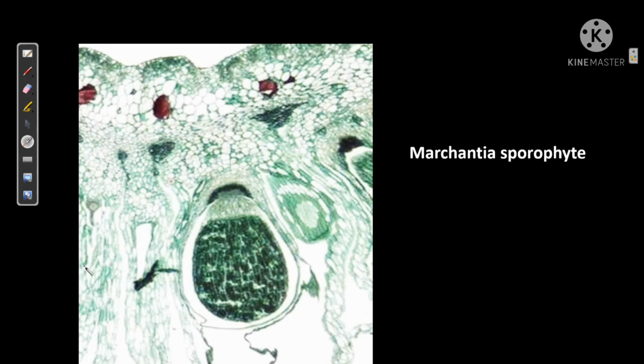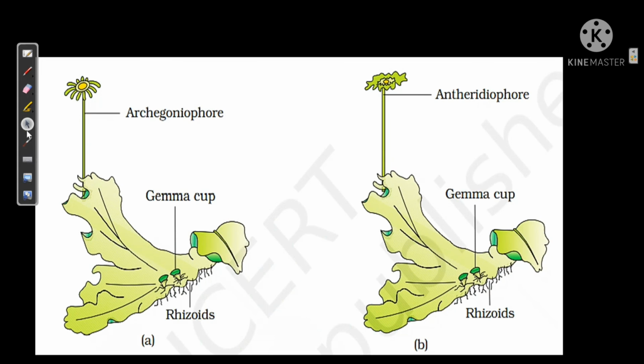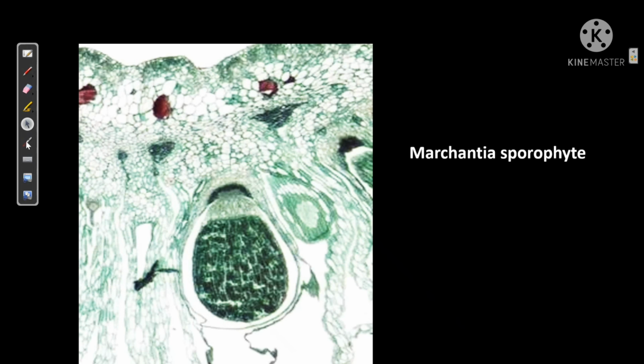That is after the antherozoids. Now from the antheridiophore, if the antherozoids fuse with the archegonium egg, then this archegoniophore will become the sporophyte. So at that time, when they become the sporophyte, the picture of how they look is given here. This is how they look. So in the case of Marchantia, the sporophyte present looks like this.